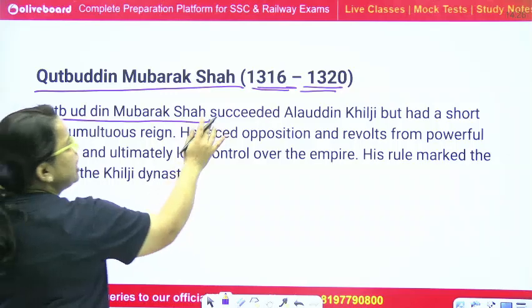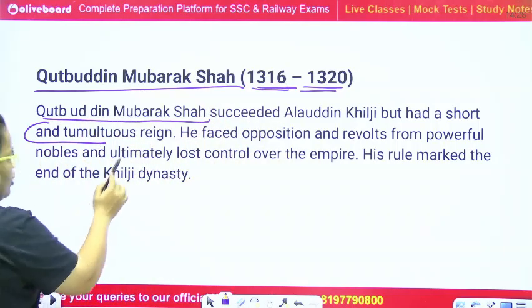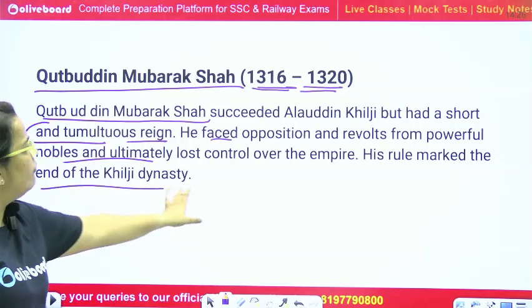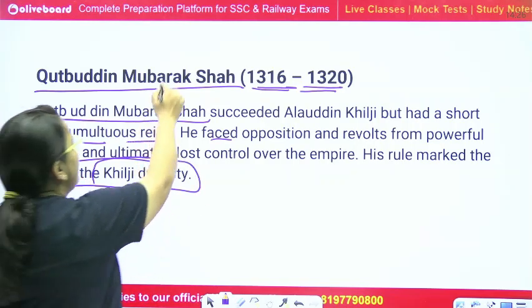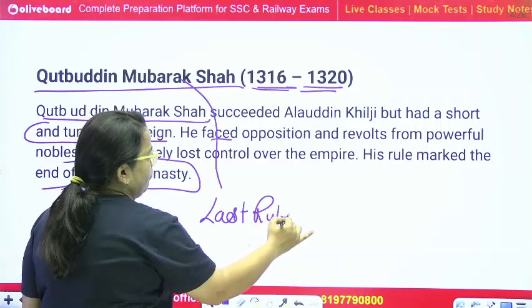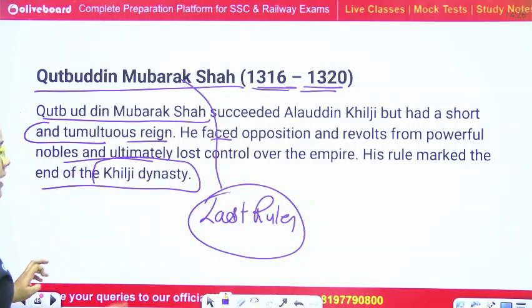Qutubuddin Mubarak Shah succeeded Alauddin Khilji, but he had a very short and tumultuous reign. He faced opposition and revolt from the powerful nobles and ultimately lost control of the empire. His rule marked the end of Khilji because he was the last ruler. And I have told you, Khiljis were the shortest serving dynasty of Delhi Sultanate.